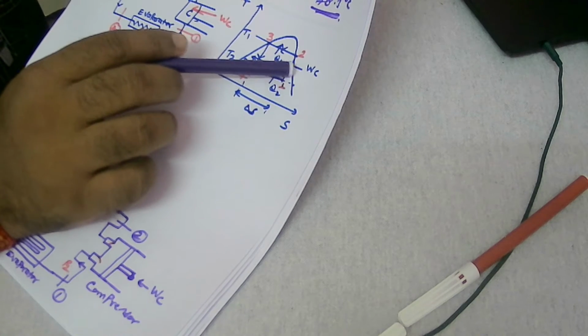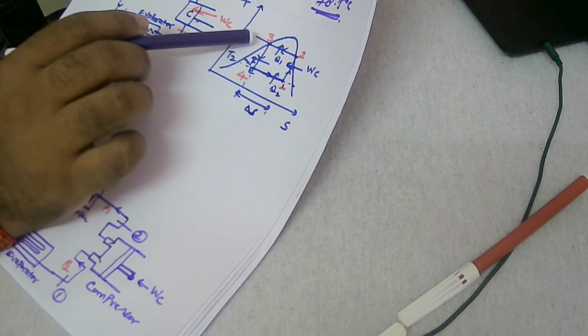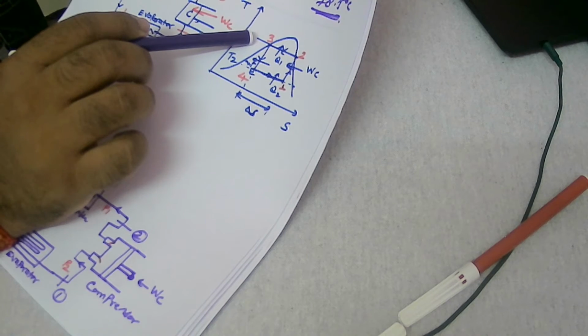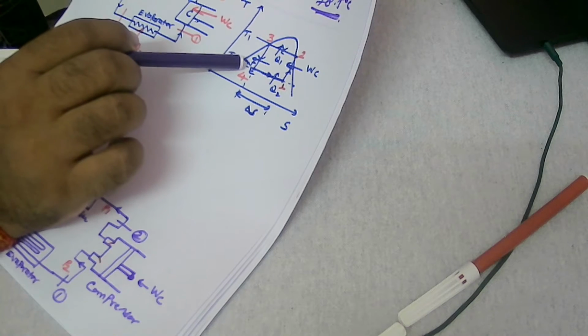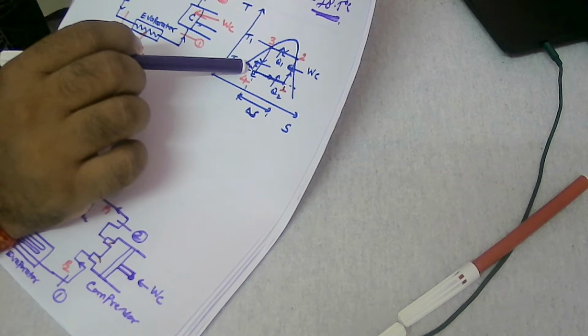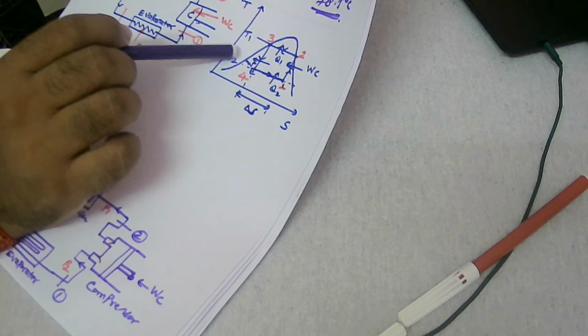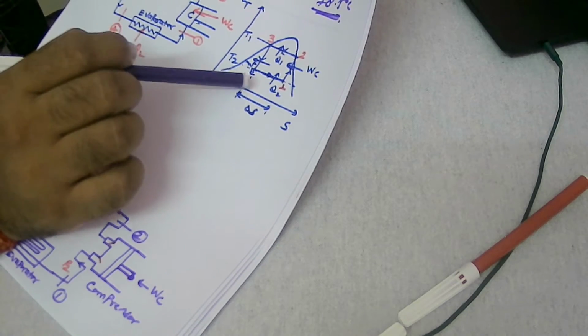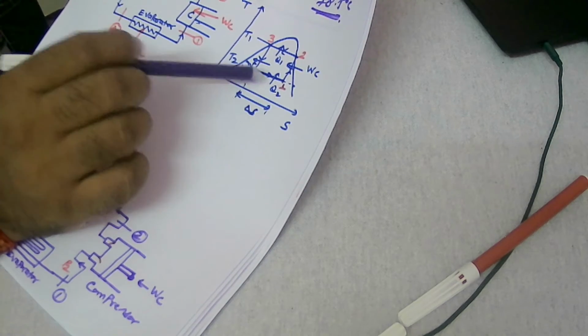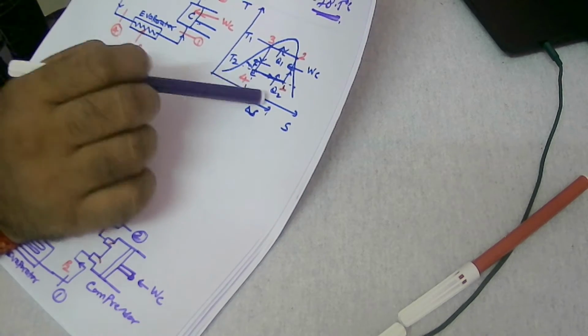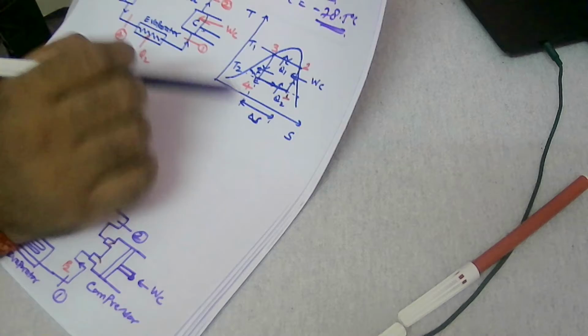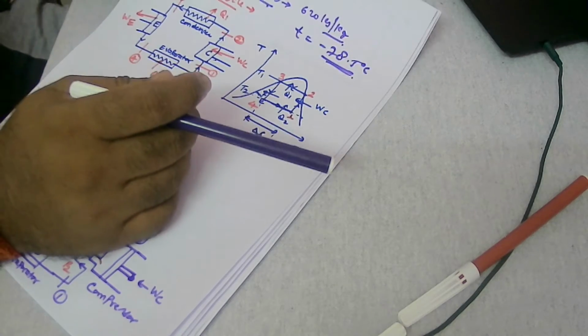It requires some compression work, WC. Then 2 to 3 is the reversible isothermal heat rejection process in the condenser. Then 3 to 4 is reversible adiabatic expansion in the expander, so WE is produced. And then 4 to 1 back is a reversible isothermal heat addition process in the evaporator. So this is the basic cycle. It is the reverse Carnot cycle, or reverse heat engine cycle, over which your refrigerator works.